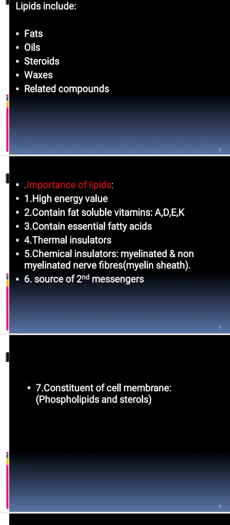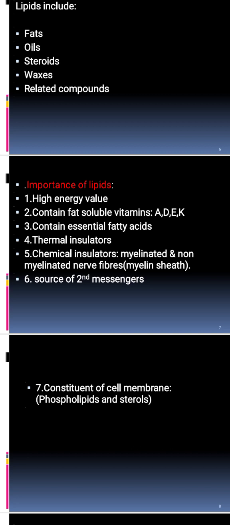What is the importance of lipids? Lipids have high energy value. Okay? So when we need high energy, we can use lipids. They also contain fat-soluble vitamins such as vitamin A, vitamin D, vitamin E, vitamin K. We can say the word "ADEK" as it can remind you which type of vitamins are fat-soluble vitamins.